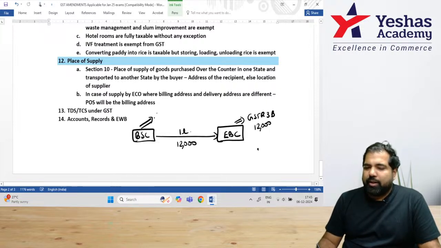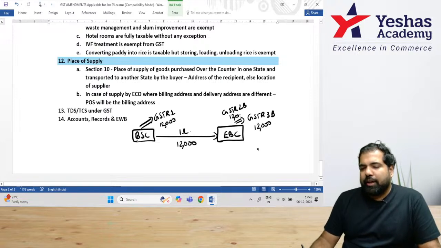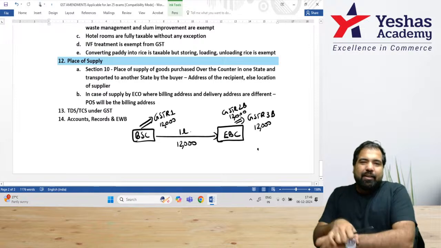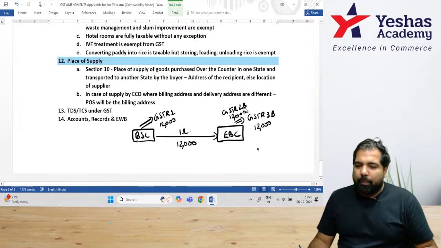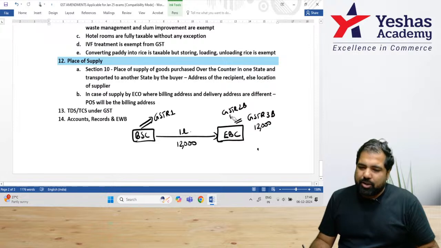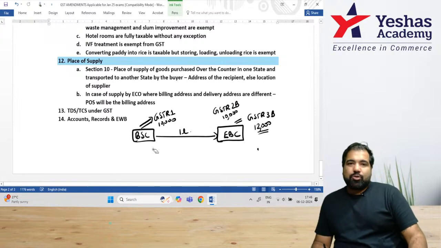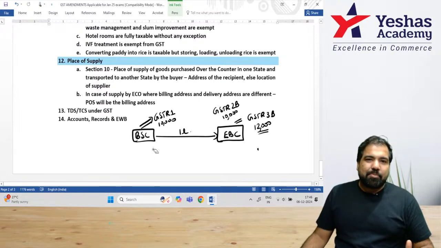When battery supply company filed their GSTR 1, they showed 12,000 rupees, which will be auto updated in GSTR 2B, 12,000. Everywhere 12,000 rupees, no mismatch, life is good, it's a perfect match, and the government has no problem, no complaints. But in case there is some mismatch, for example, you are showing 12,000, the guy who supplied you updated and he said it's 10,000, and it gets auto populated in your GSTR 2B also as 10,000, and the government spots a mismatch. They feel this is not a right match, this is a mismatch.